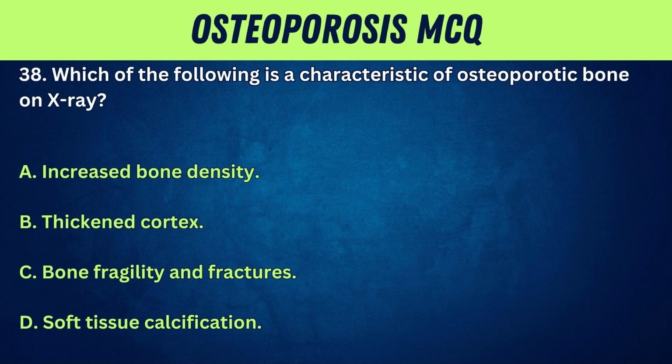38. Which of the following is a characteristic of osteoporotic bone on X-ray? A. Increased bone density.